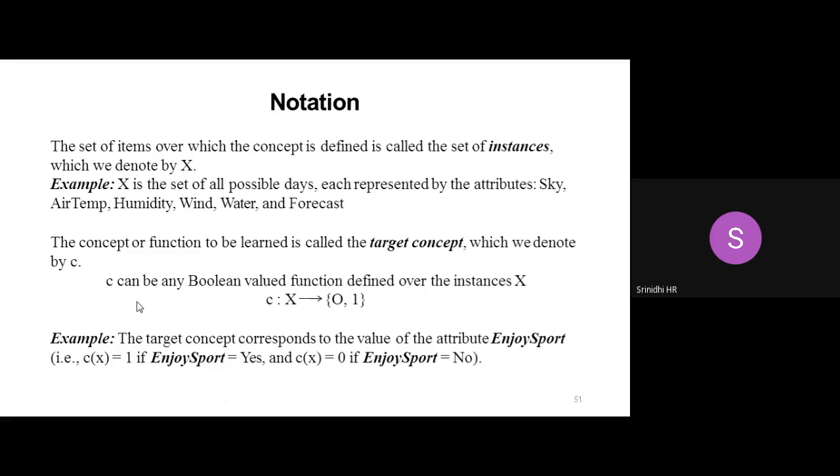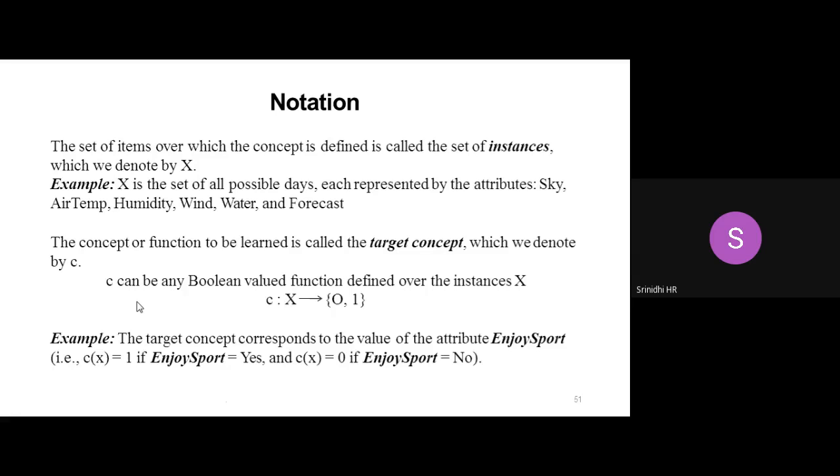So these are all the 6 attributes. Now what is my target concept here? Target concept means whether he is enjoying the sport or not. It is represented by small c, so c is a target concept.